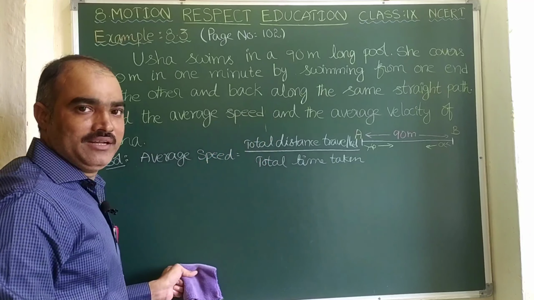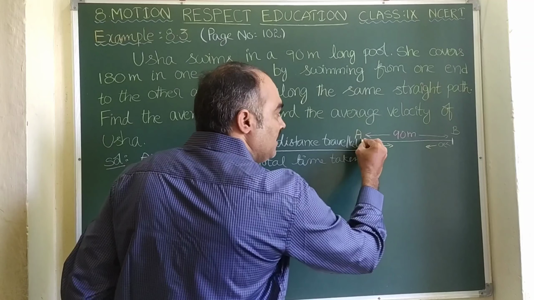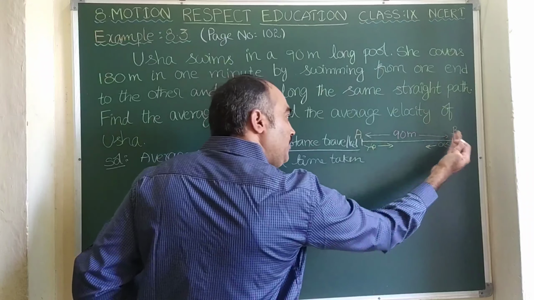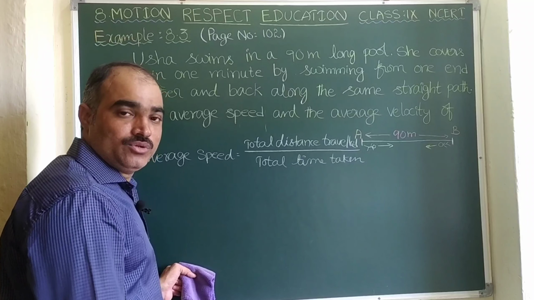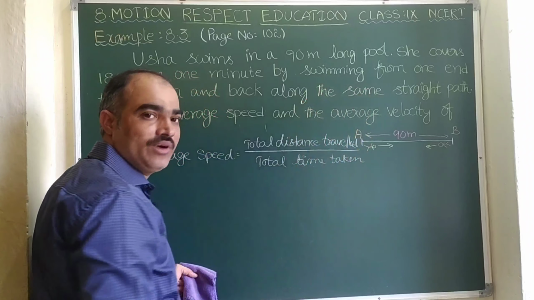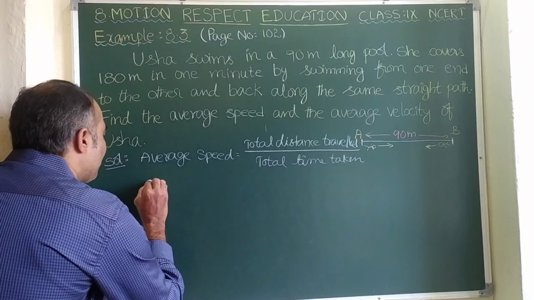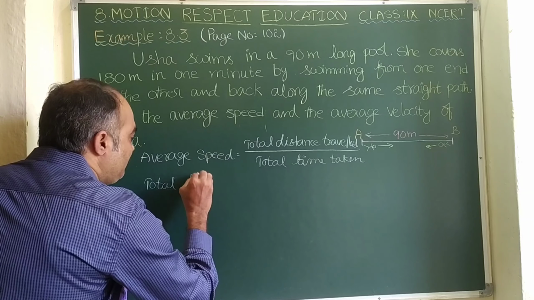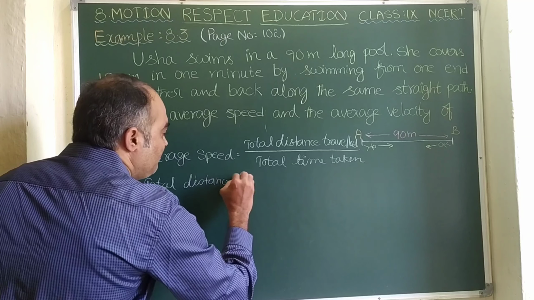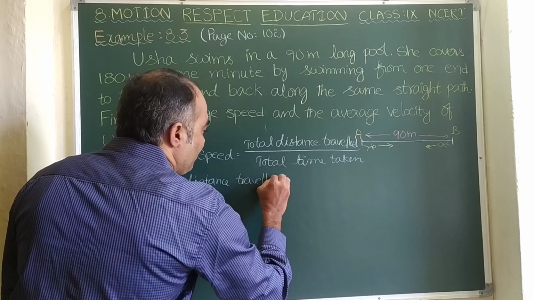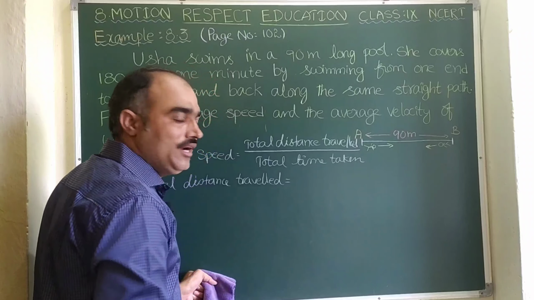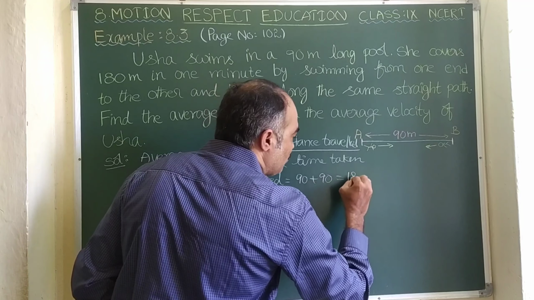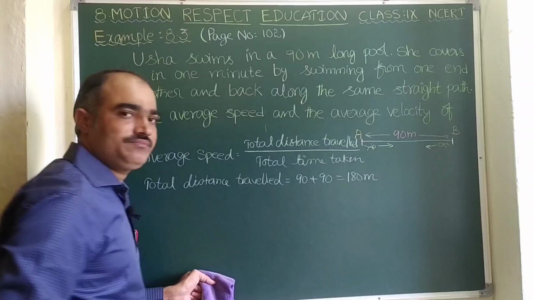Total distance traveled: from A to B is 90 meters, and from B to A again 90 meters. So the total is 90 plus 90, which is 180 meters.